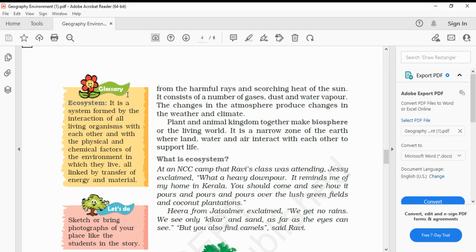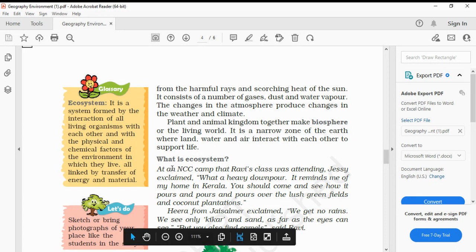Now we will read about the glossary. Ecosystem. So, kids, what is ecosystem? It is a system formed by the interaction of all living organisms with each other and with the physical and chemical factors of the environment in which they live, all linked by transfer of energy and material. So, here we know about ecosystem.